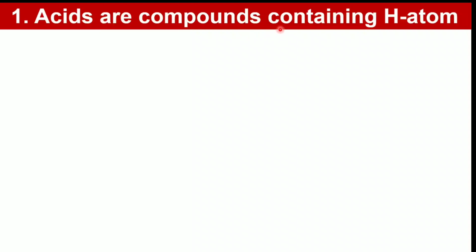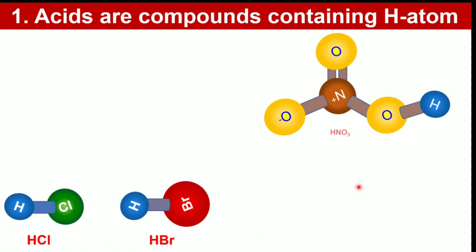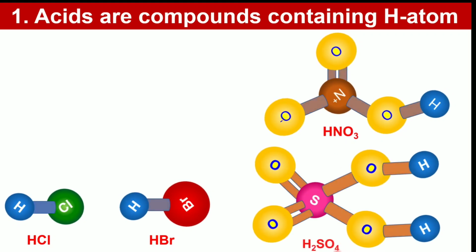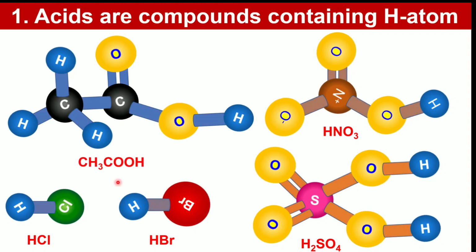Acids are compounds containing H atoms, actually H atoms replaceable by metal. For example, hydrochloric acid HCl, hydrobromic acid HBr, nitric acid HNO3, sulfuric acid H2SO4, acetic acid CH3COOH.